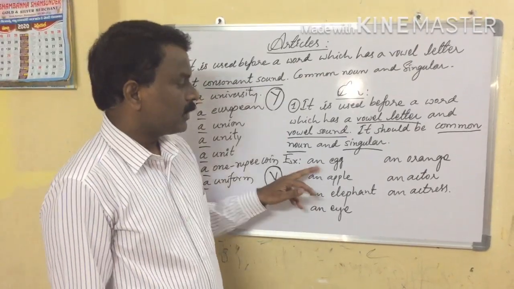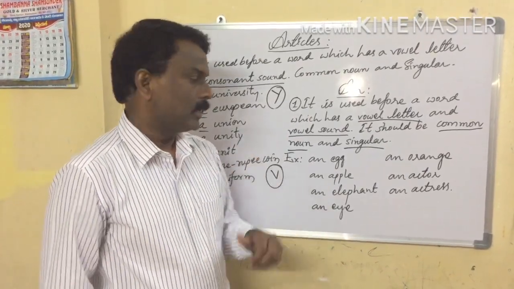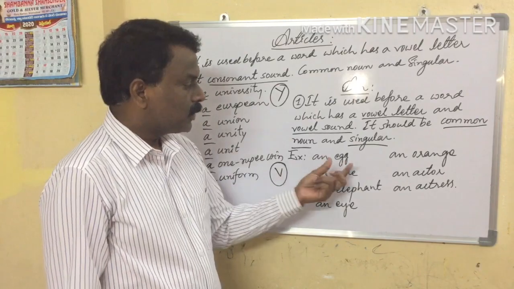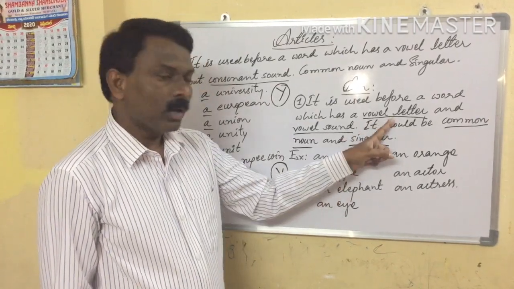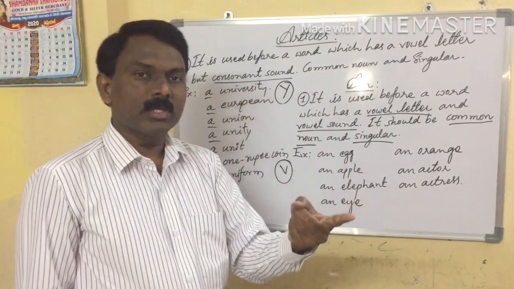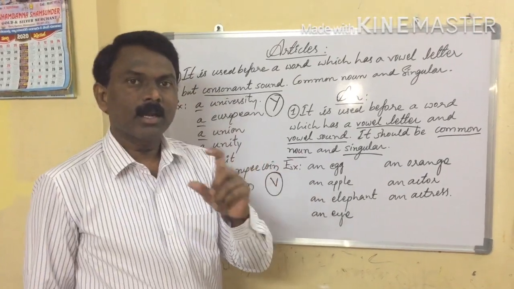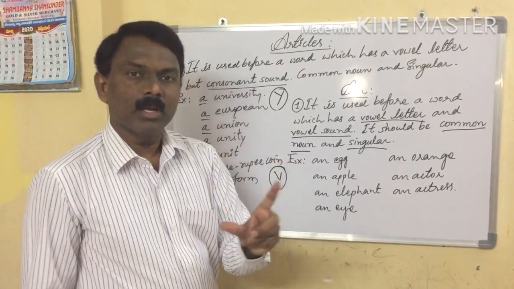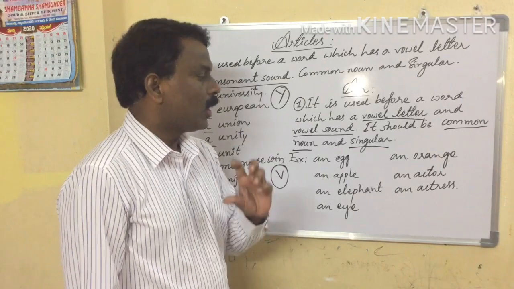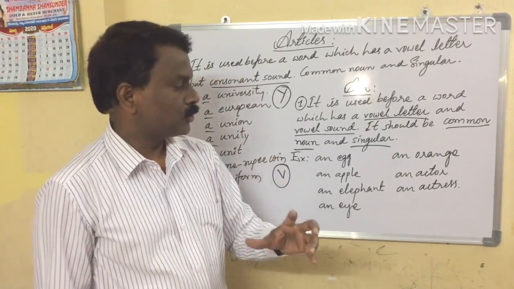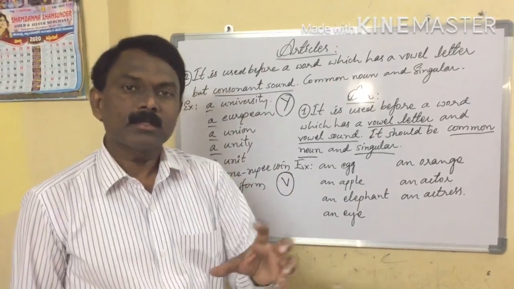For example, here egg. If we take egg, this word starts with a vowel letter, and while pronouncing, egg, egg. Apple, elephant, orange, actor, actress.